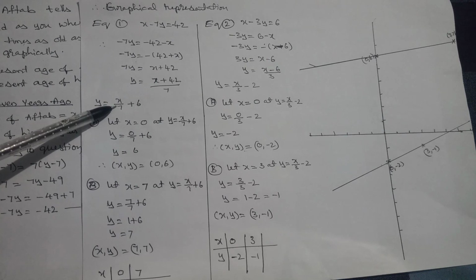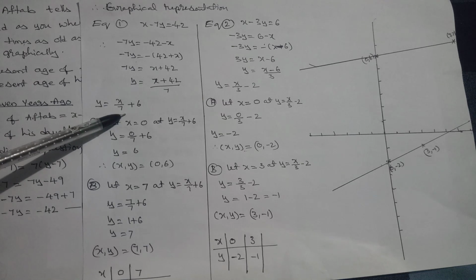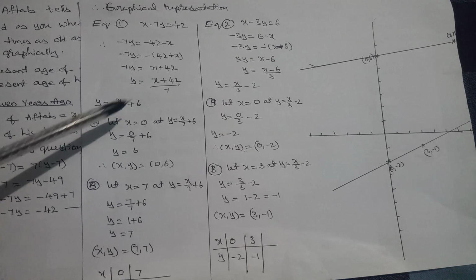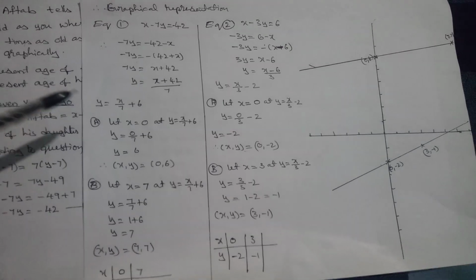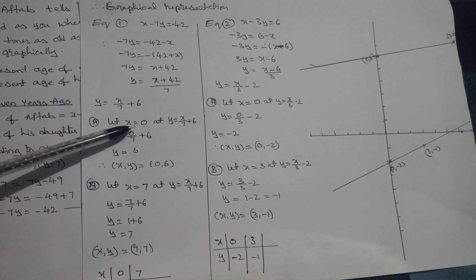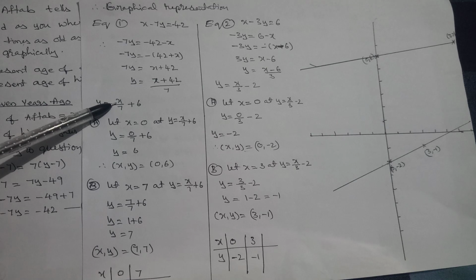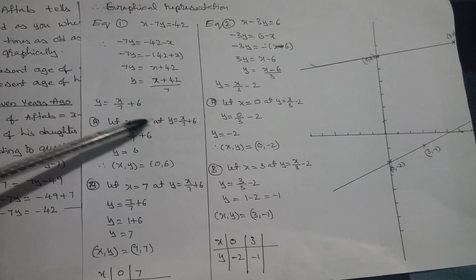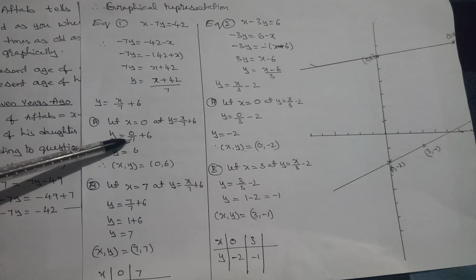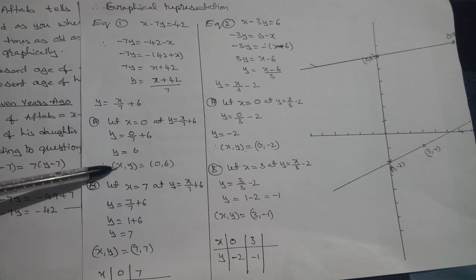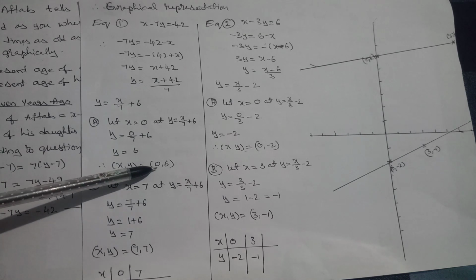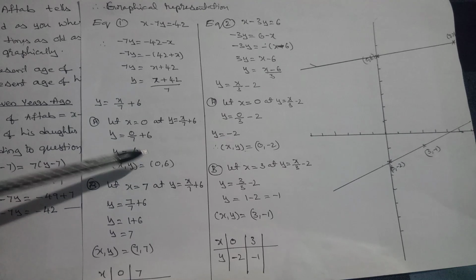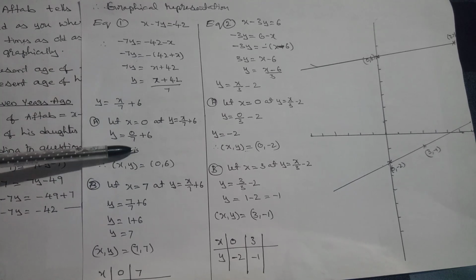We should select a simple number for x to get a simple number for y, so that we can plot into the graph. Now x is equal to 0, because if I keep 0, this part goes to 0. Substituting 0 in this equation, y is equal to 6. So x comma y is 0 comma 6. We got a coordinate for this equation.